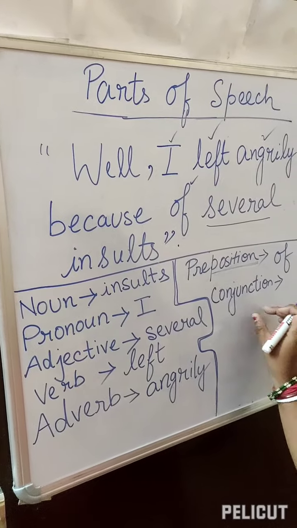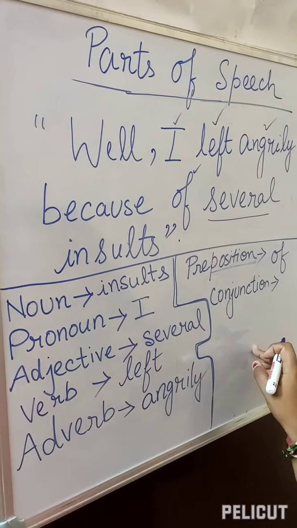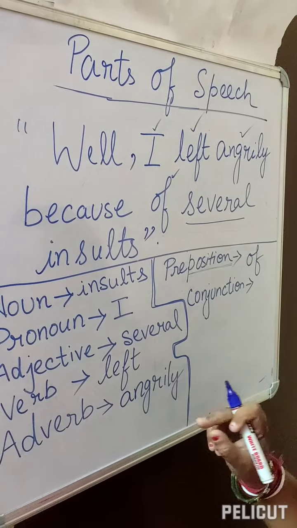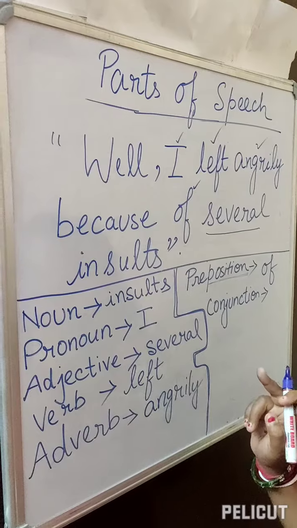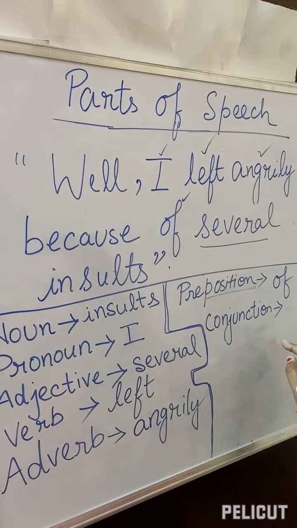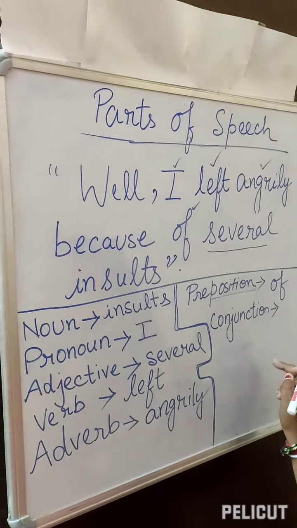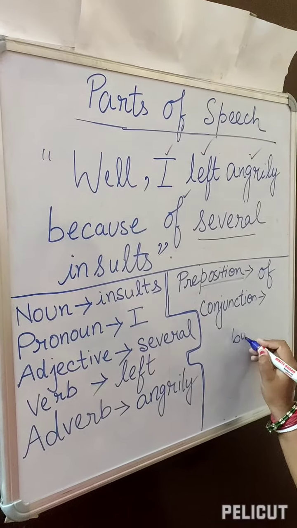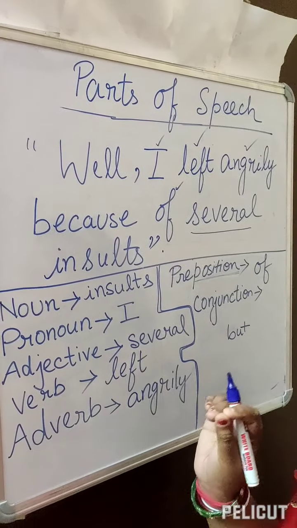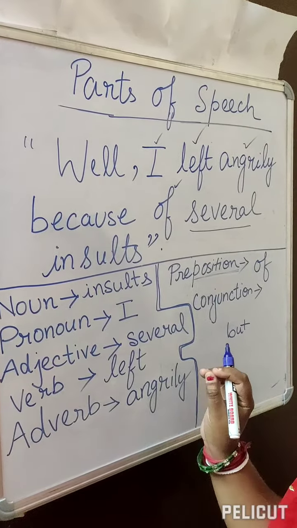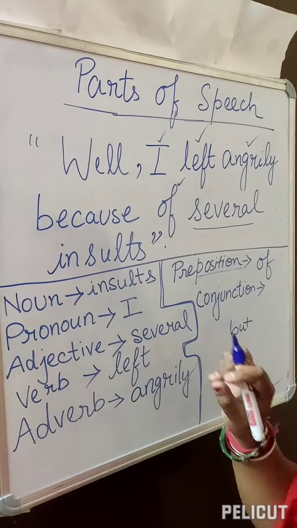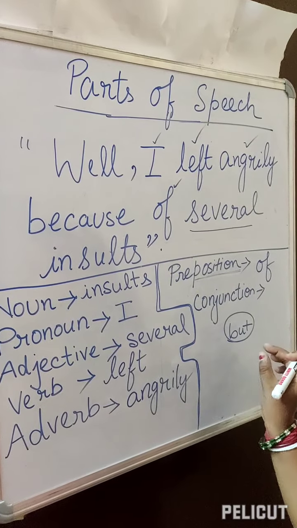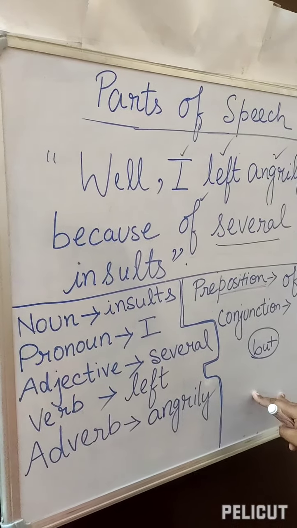Now what we have to do? We have to join these two sentences. So what we will use? Rohan studied well, yet he could not pass the exam. Or we can say Rohan studied well, but he could not pass the exam. So this word which I am using, but, is joining both the sentences together.